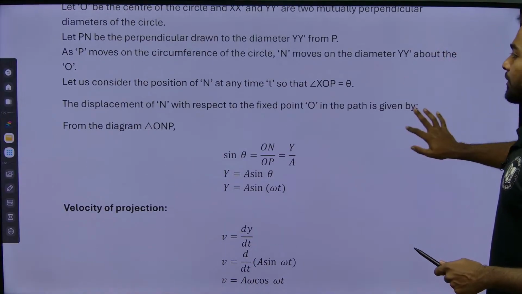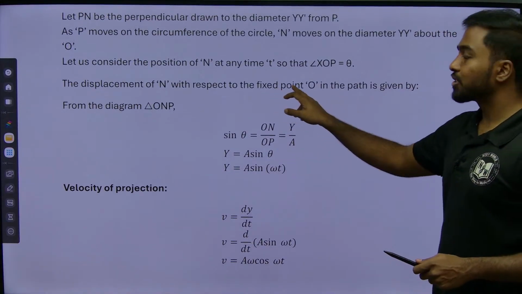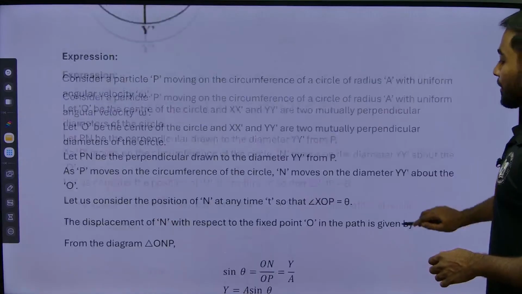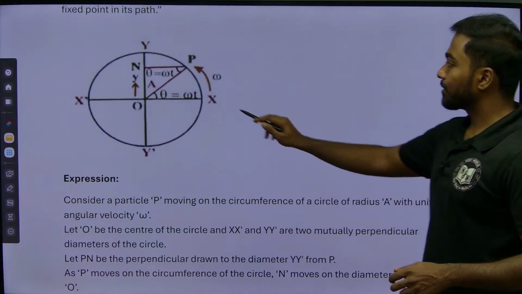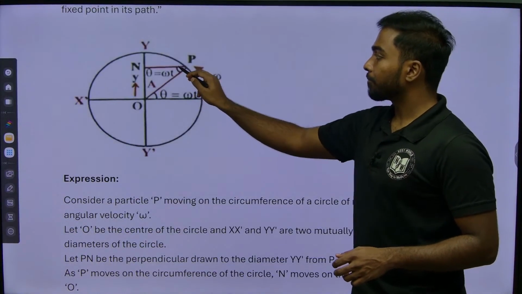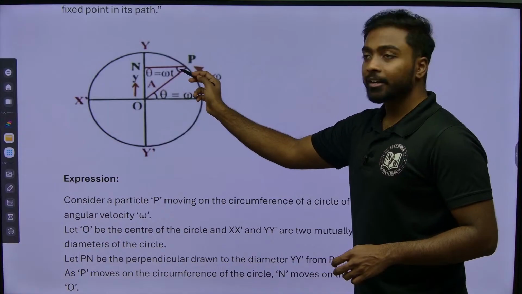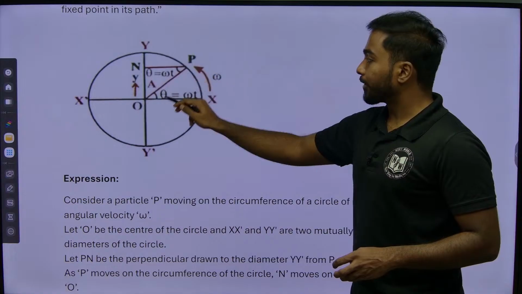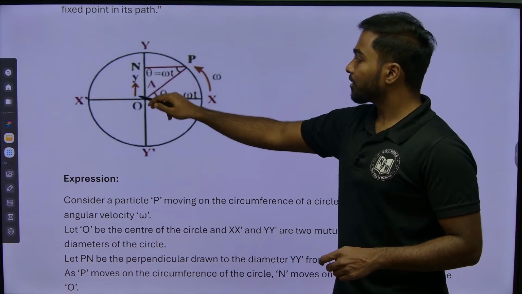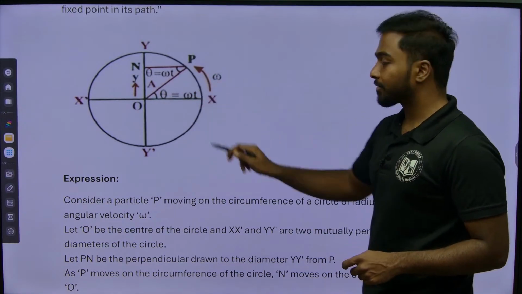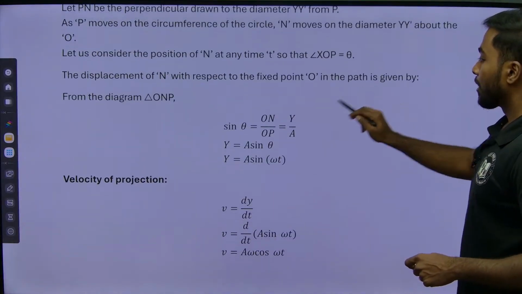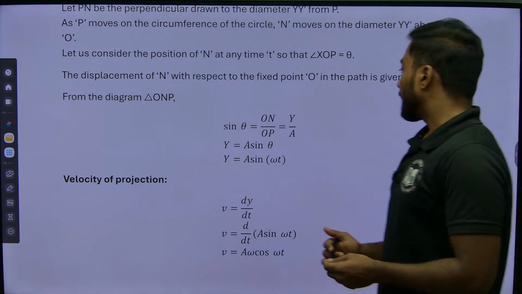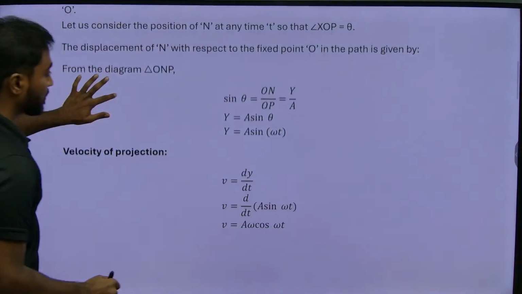Fine. So the displacement of N with respect to the fixed point O in the path is given by sin theta. What is sin theta? If this is theta, alternate angle, so opposite by hypotenuse. Opposite is ON, hypotenuse is the radius OP. So ON by OP, which is nothing but y by A.